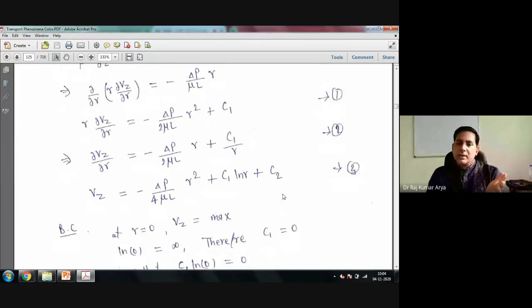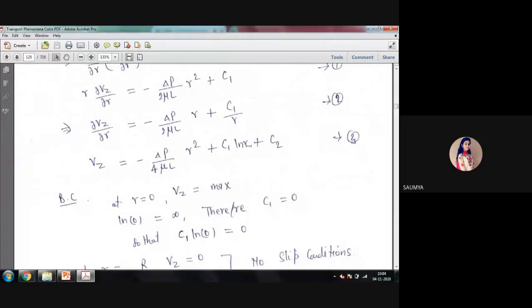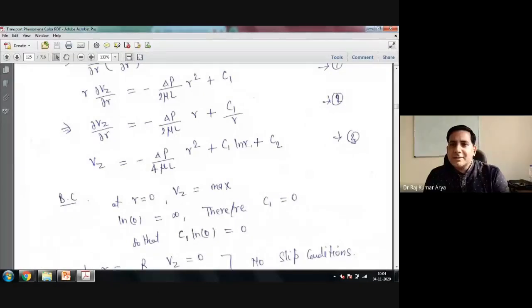So at r equal to 0, as we wrote, Vz equals the maximum, we don't know how much that is. If you put r equal to 0 in equation number 2, or maybe in 3, this term is becoming infinity. Yes or no?